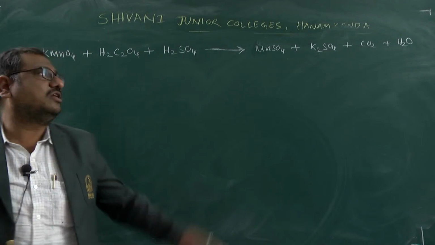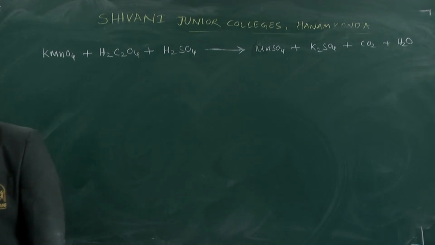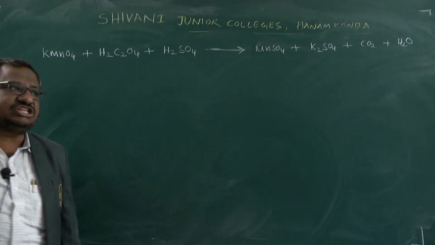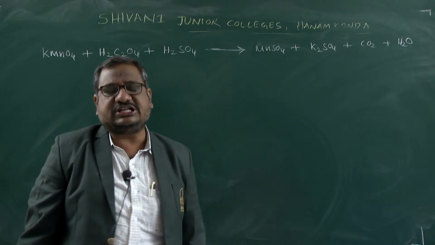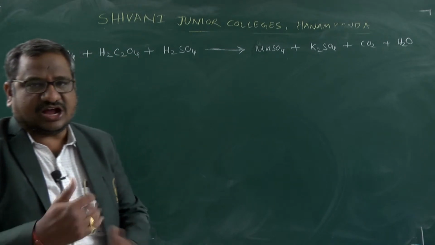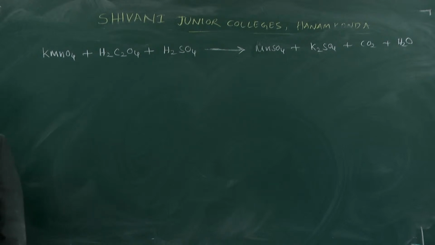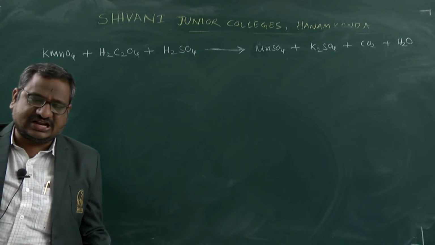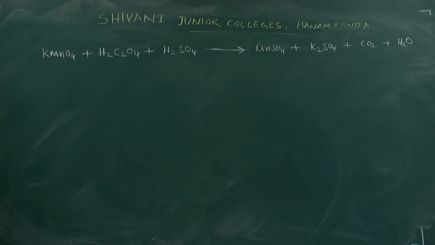Auto means we are not using any specific catalyst, but in the reaction some intermediates are generated. Based on the generation of the intermediate, the reactants are converting to product. That is known as autocatalysis. Auto means a self mechanism takes place. We need not add any external catalyst. In that reaction, the intermediate acts as a catalyst.